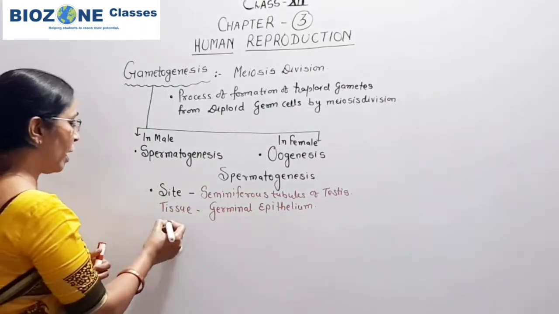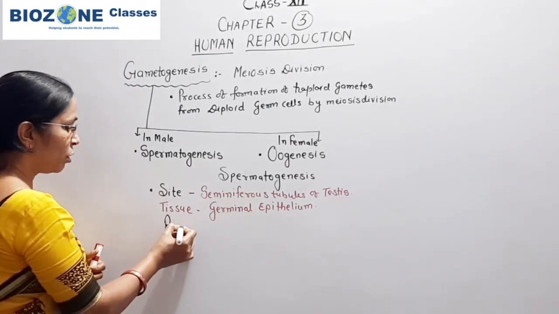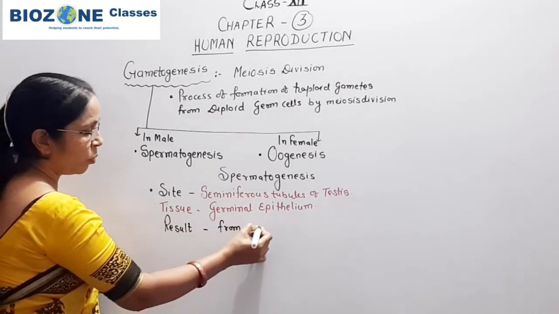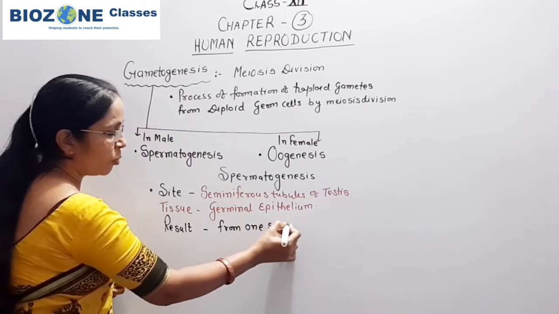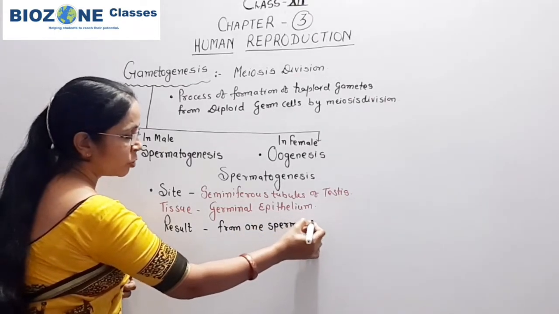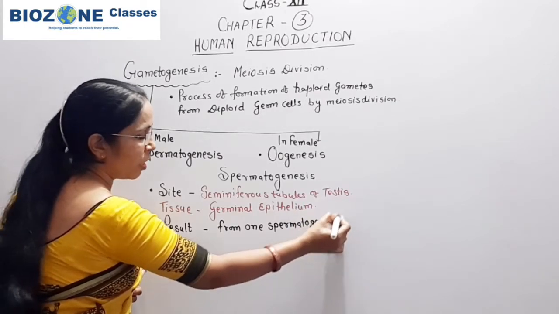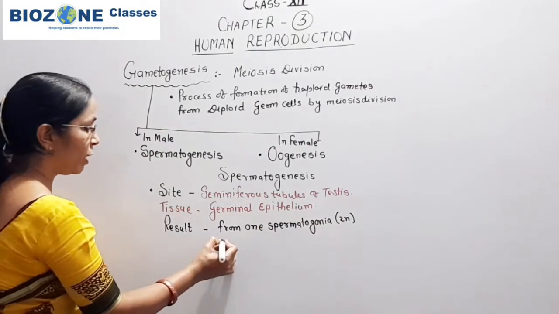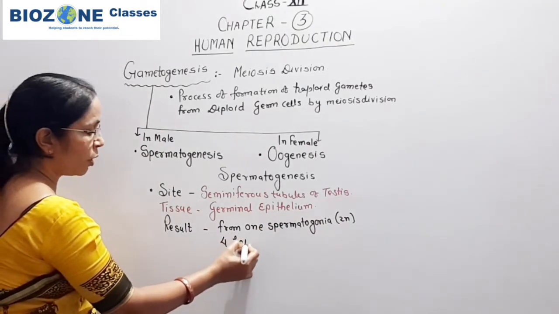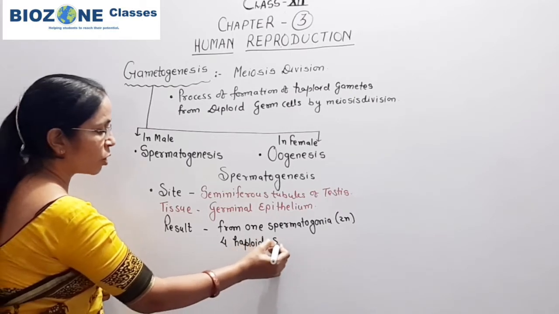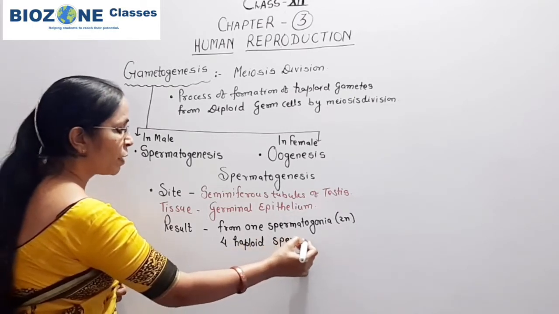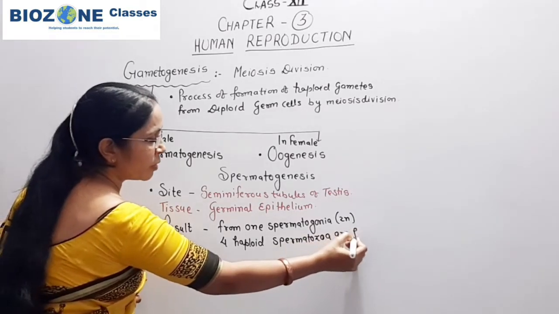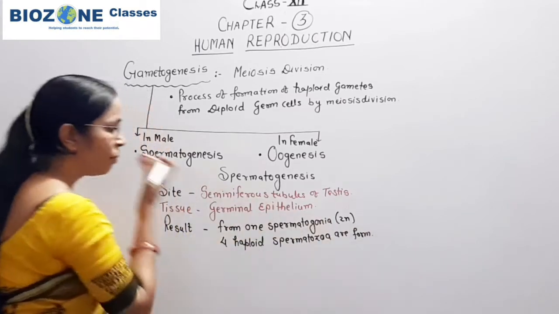This you remember. And the result: from one spermatogonia, which are always diploid, 2n chromosome number, that is 46, 4 haploid spermatids or spermatozoa are formed. This is the result of spermatogenesis.